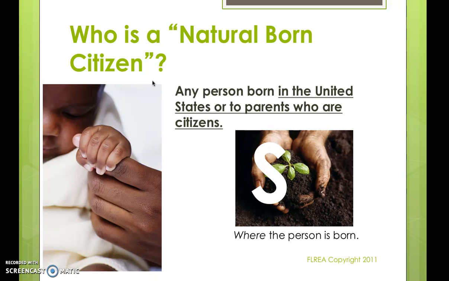Who is a natural-born citizen? Any person born in the United States to parents who are citizens. So, for example, we've talked about law of blood, law of soil, so it's where you're born or who your parents are. So that is a natural-born citizen.